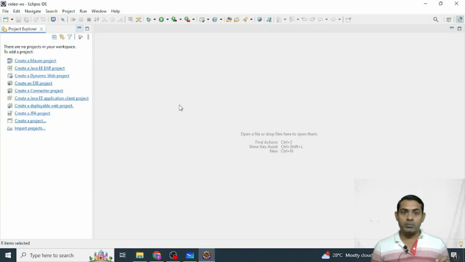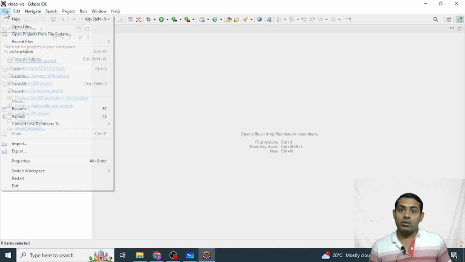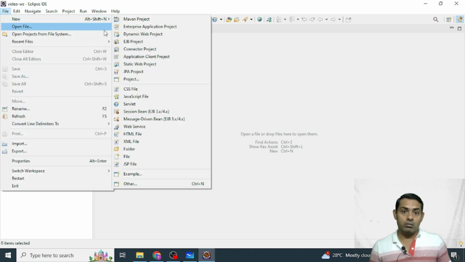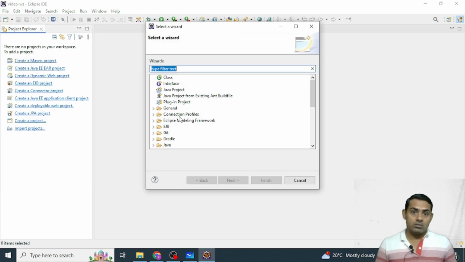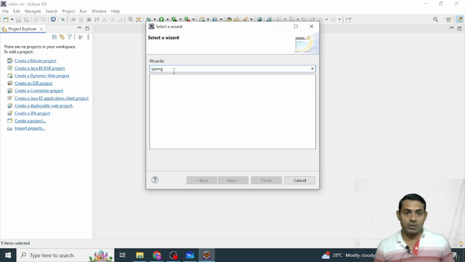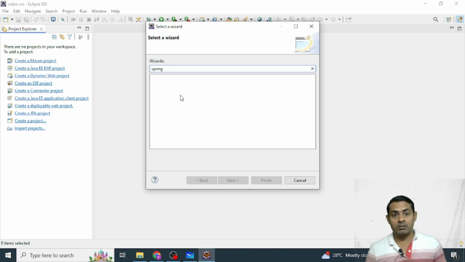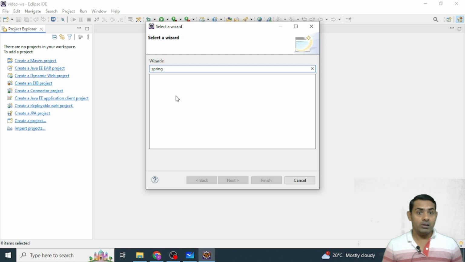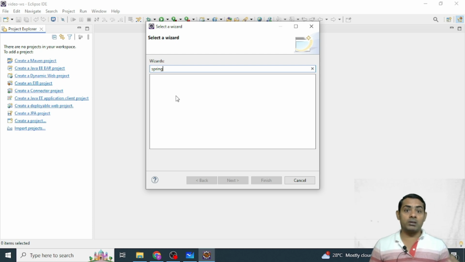First we have to verify whether the STS plugins are added or not in this Eclipse IDE. For that you have to go to New and Others. Here you have to type Spring. After typing the Spring keyword, there is no option shown here. It means in this Eclipse IDE there are no plugins for the STS. So we have to add them.